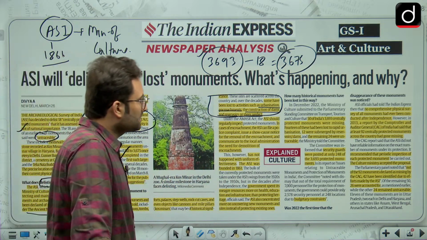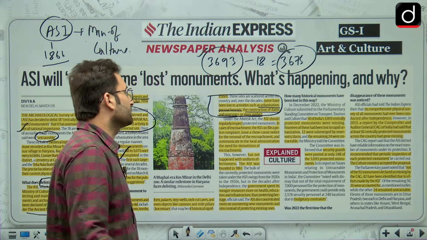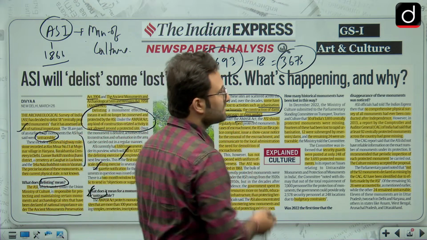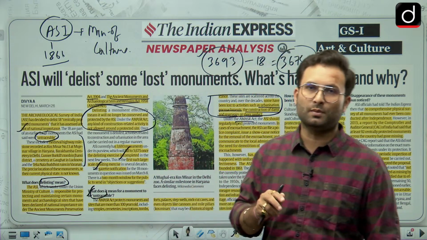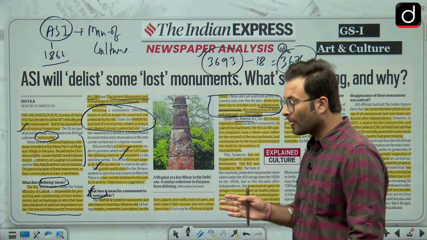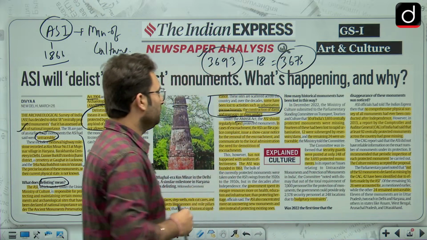Under the AMASR Act, ASI should regularly inspect. So the thing is, this particular act says that ASI should regularly visit these monuments and then inspect these monuments, but that was not happening, as I told you. Because of the inclination of ASI towards going for the newer sites, this was actually neglected.